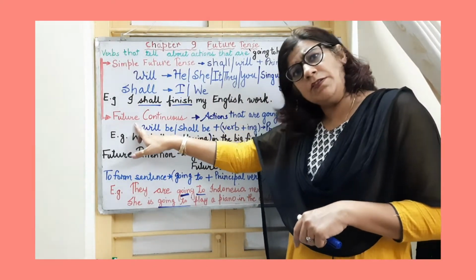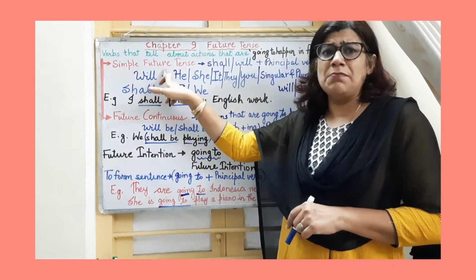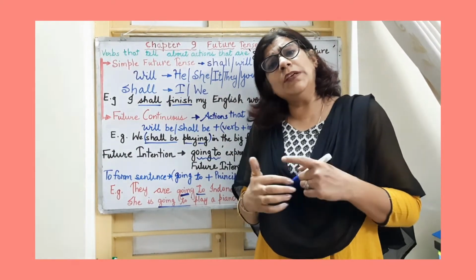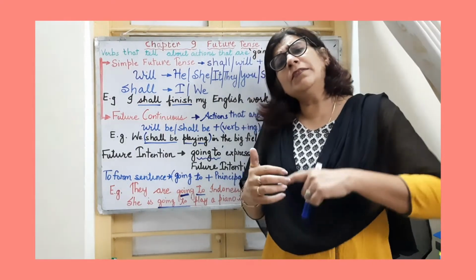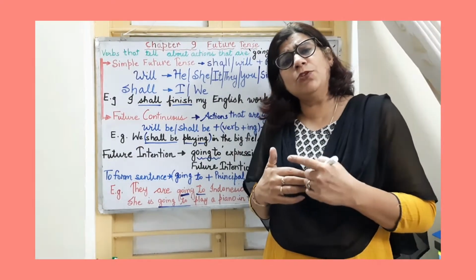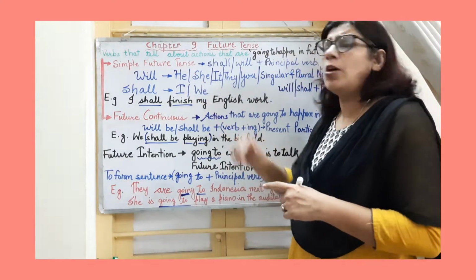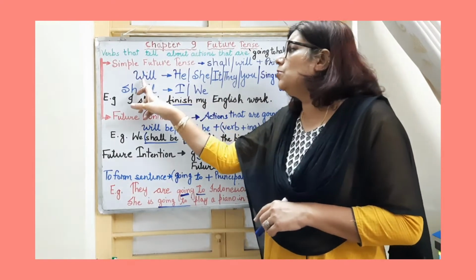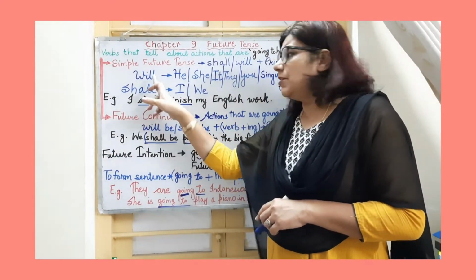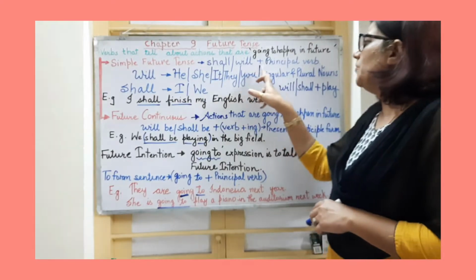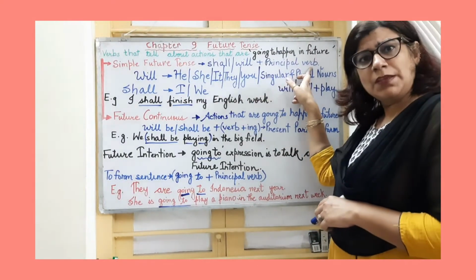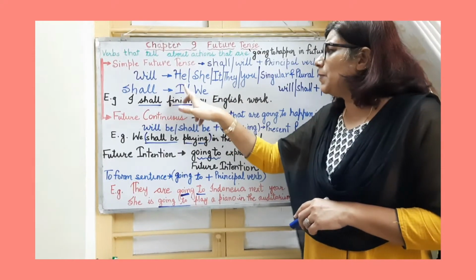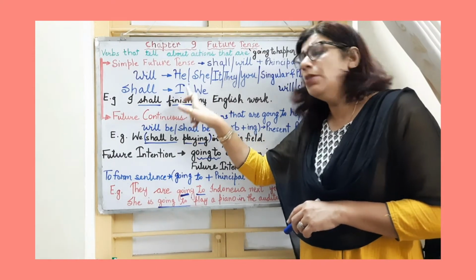But here in this chapter we are going to focus on only two of them: simple future and future continuous. Coming to simple future, remember in simple future we are talking about actions that we will do in the future, right? In the coming time. How to form a sentence? Here, to form a sentence in simple future form, we are going to use will or shall with the principal verb, right? And where to use will and where to use shall has already been explained to you.